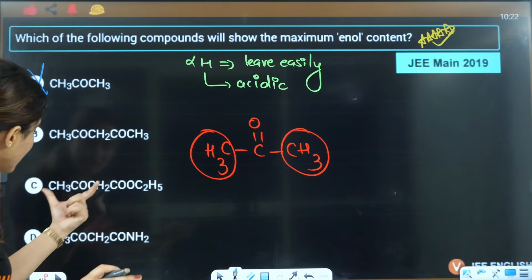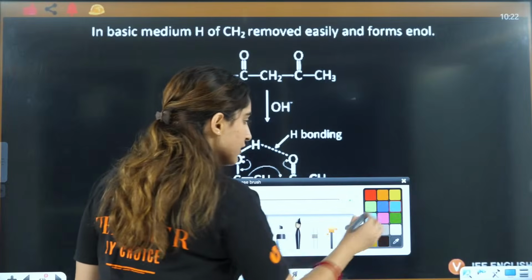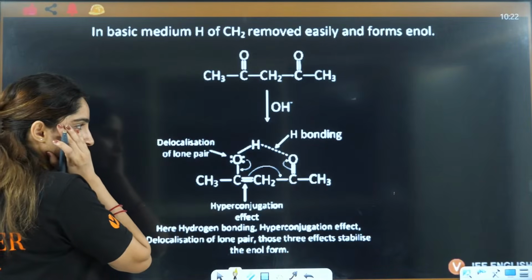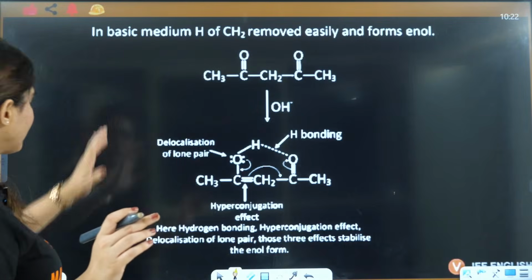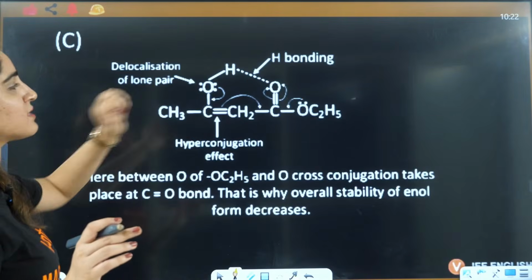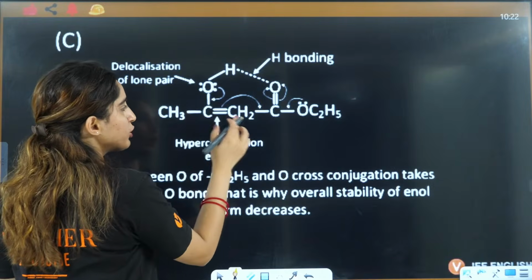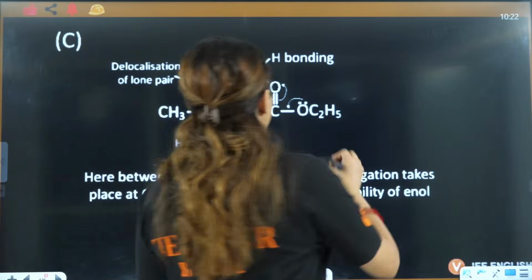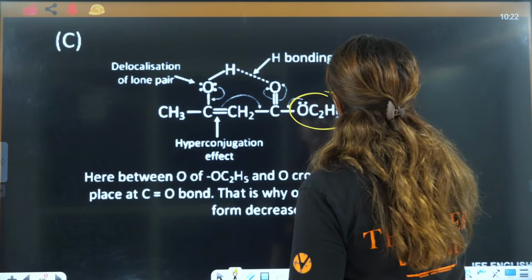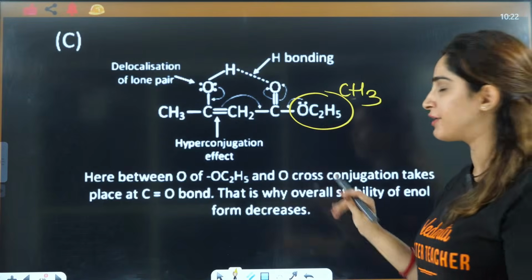Now we have to see C and D here. In C what do you have? I just told you about hyperconjugation effect, that we'll do later on. Let's see the C part here. In C you have CH3, C double bond O, CH2, C double bond O, OC2H5. Instead of CH3 as in the B part, you have OC2H5 here.